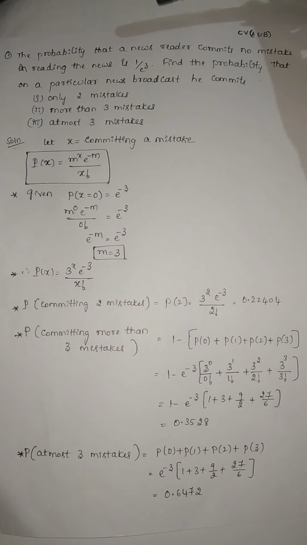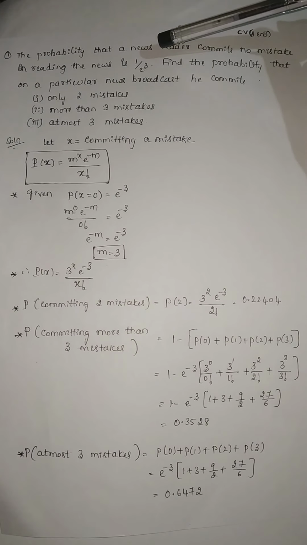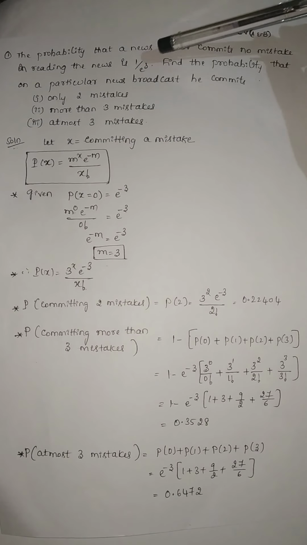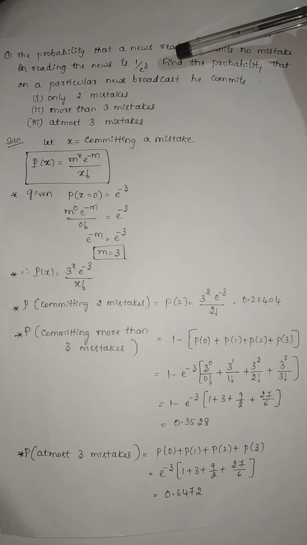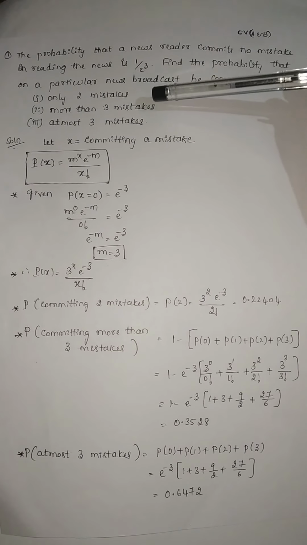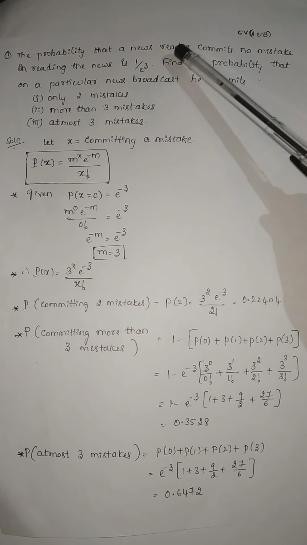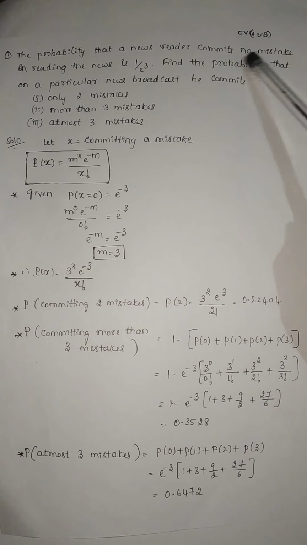In this video we will solve one problem on Poisson distribution. The problem is: the probability that a newsreader commits no mistake in reading the news is 1 divided by e cubed. Find the probability that on a particular news broadcast he commits only 2 mistakes, more than 3 mistakes, and at most 3 mistakes.